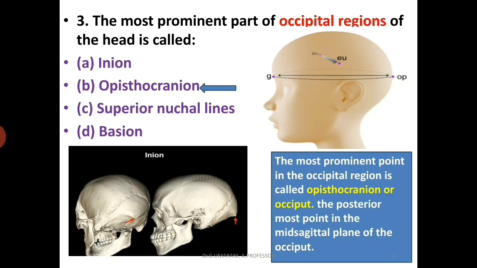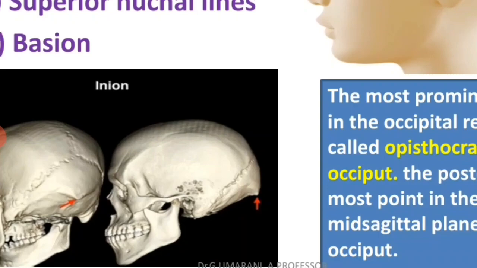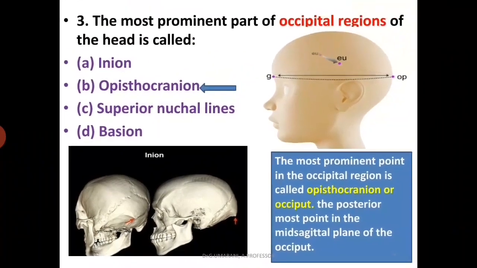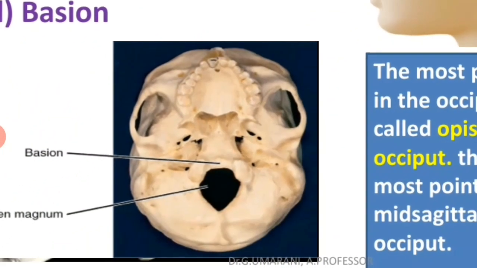The next option is inion. Where is the inion located? In this image you can see. Inion is the center portion of the external occipital protuberance. Then superior nuchal lines are the lines which extend from this external occipital protuberance. Then what is basion? Basion is the median point of the anterior margin of the foramen magnum. The apical ligament attaches to it. You can see this is the location of the basion.